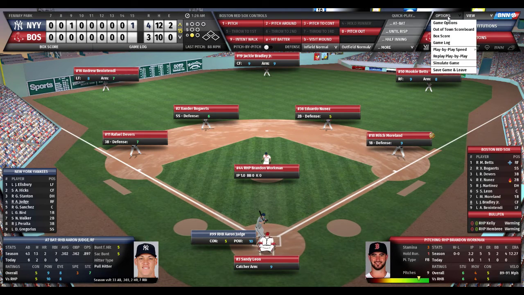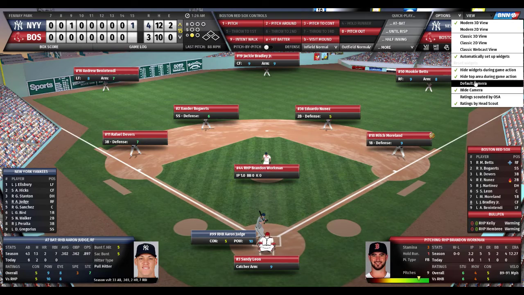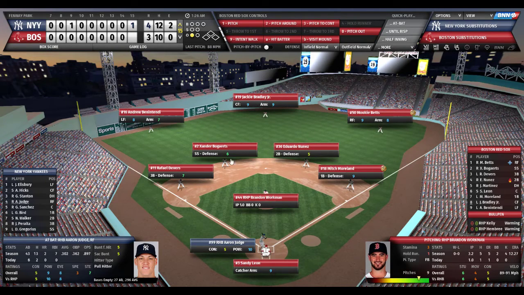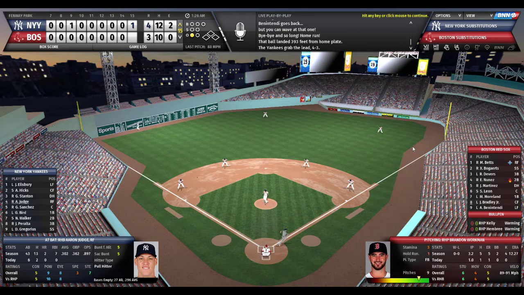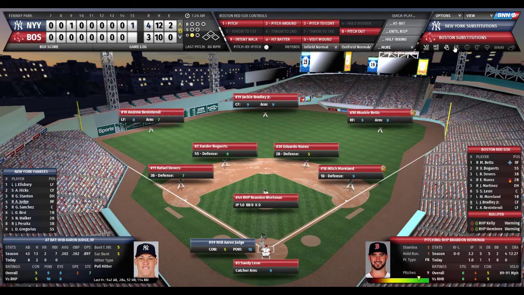And we're just going to change the view here. Let's go to the default camera view so we can really see when Stanton mashes this ball. This is for all the Yankee fans. You'll enjoy this. Here's the home run by Stanton. Bam! That ball is out of the park. See that? Cleared the park. That's on the Mass Turnpike rolling. So Stanton gets his second home run. It's now 4-3. And as much as I hate it, it was beautiful to watch.